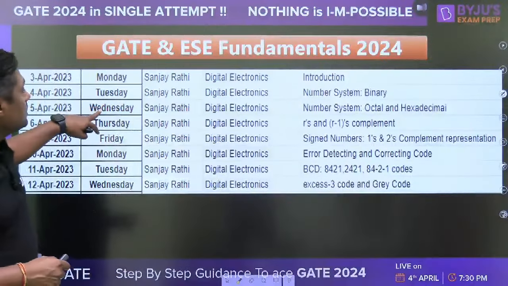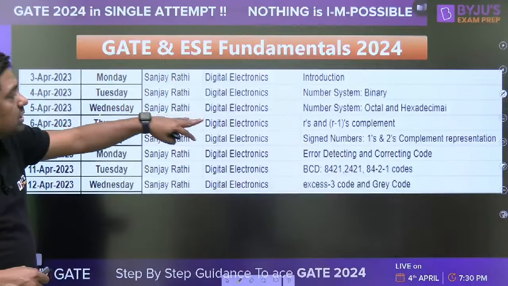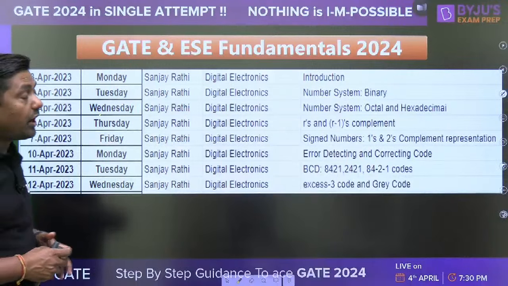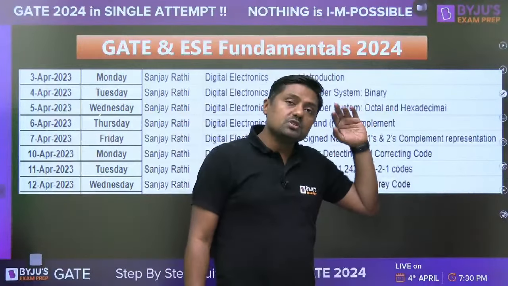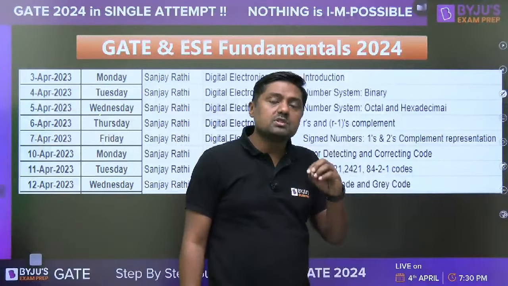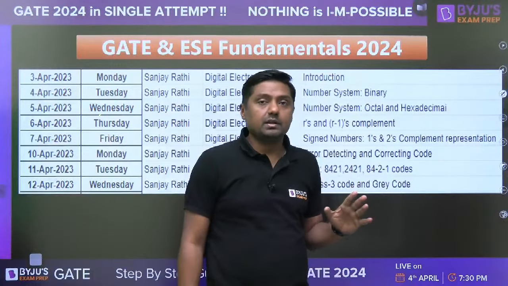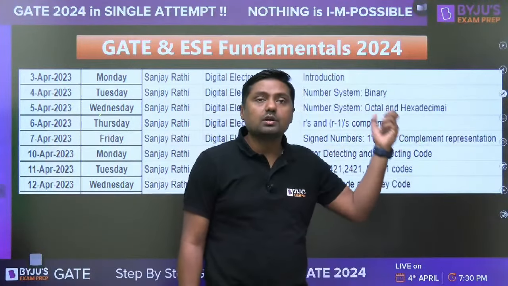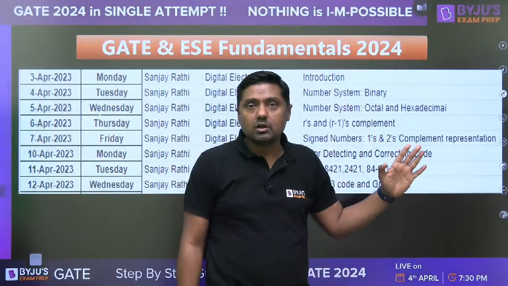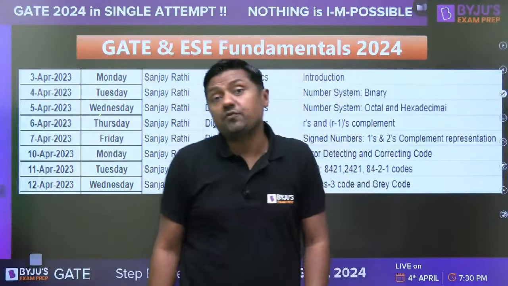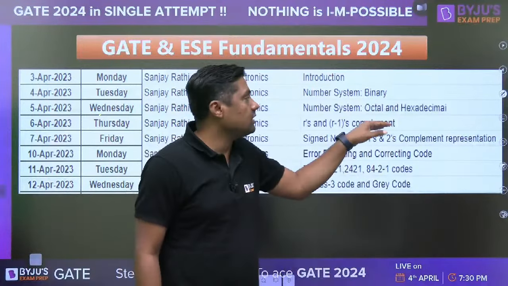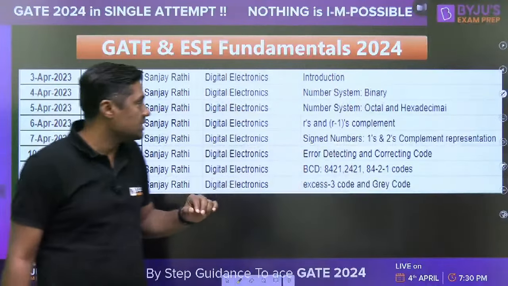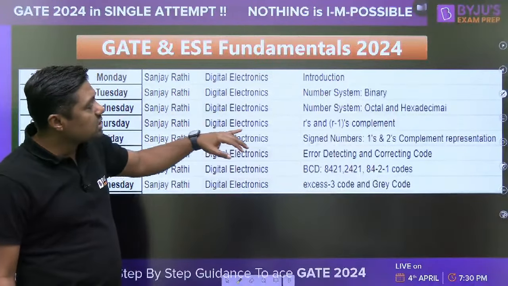Then on Wednesday, we will discuss the number system with octal and hexadecimal. Why octal? Why hexadecimal? And what is machine code? Normally, we represent machine code in binary. But why do we represent it in octal and hexadecimal? And which code is user friendly? What is the meaning of a user friendly code out of octal, hexadecimal and binary? We will discuss. Then in the next class, we will discuss